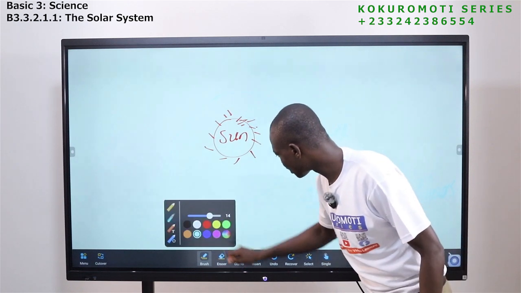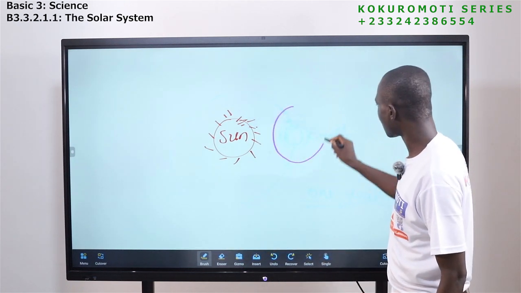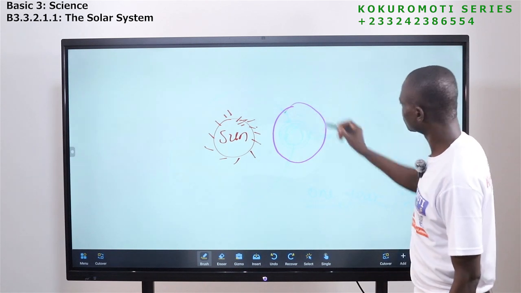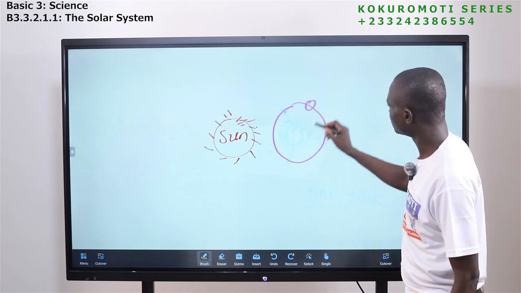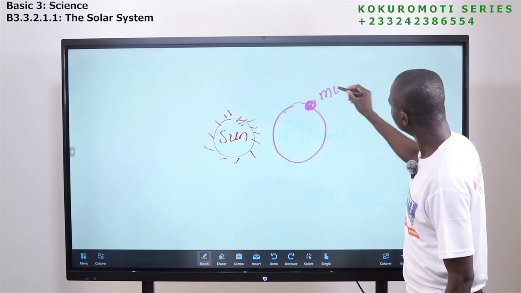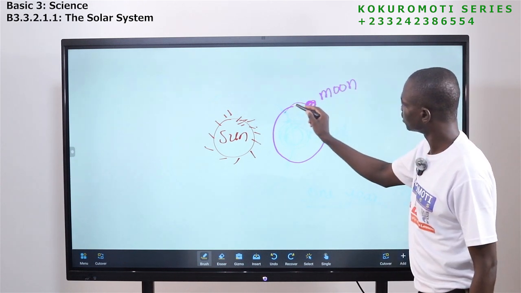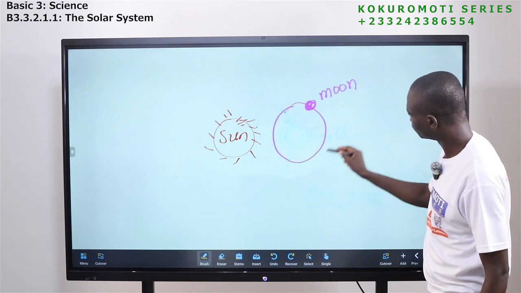Let me pick a different color. Okay, so the moon also moves around the earth. So let's take this to be the moon. This is the moon. So the moon moves in this direction.